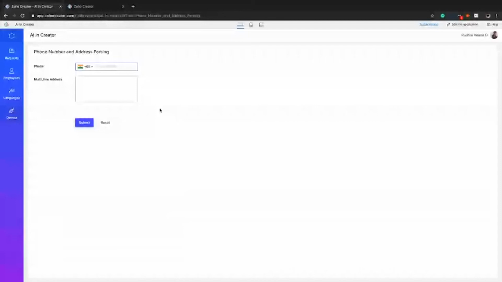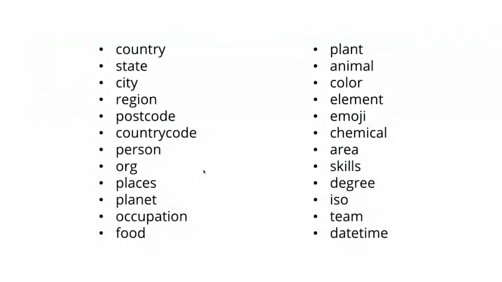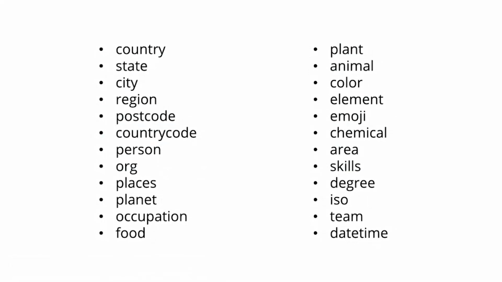Next is the finding named entities task. So this task will identify the entities in a given text. So in this text, it is: hello, I'm Sean. My interests are data science and the Internet of Things. Here, it detects the person to be Sean and the skills as data science and Internet of Things. These are the other entities that this task can detect. These are available in the documentation, the link of which I'll provide at the end of the presentation.